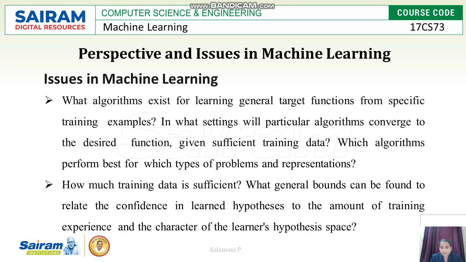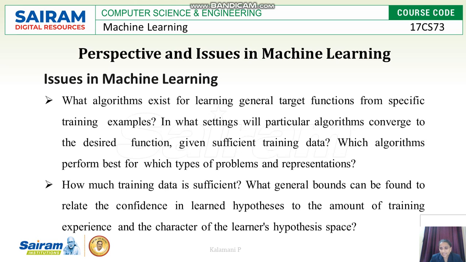Some algorithms will give the best result for some problems, and some algorithms will give the worst result for another problem. So we can't say the same algorithm will be used for all types of problems. Depending on the problem, the algorithm we use is going to vary.